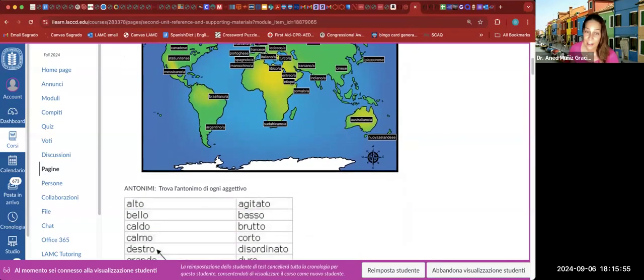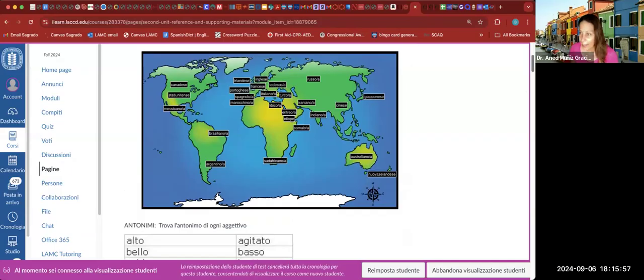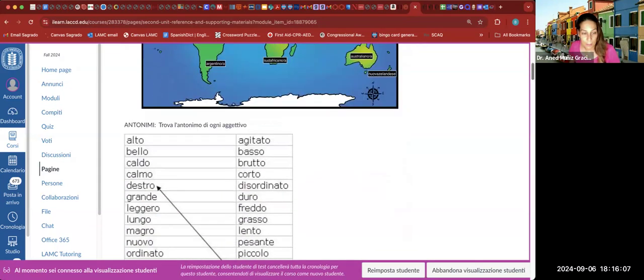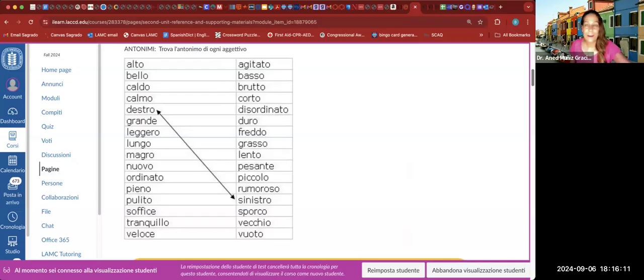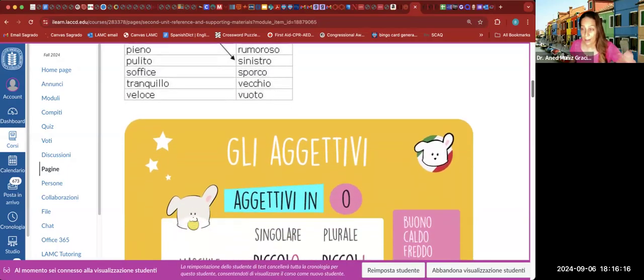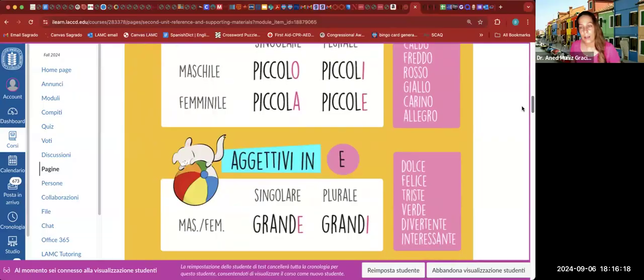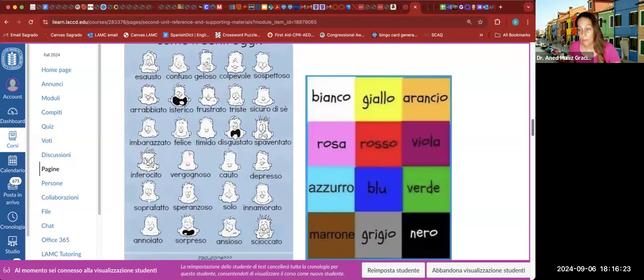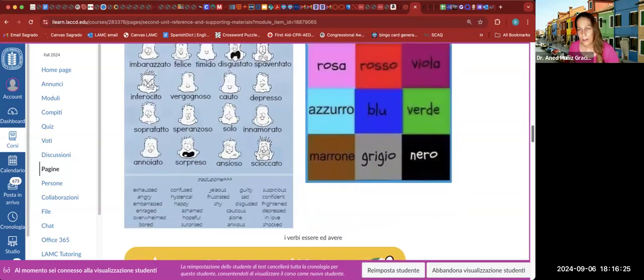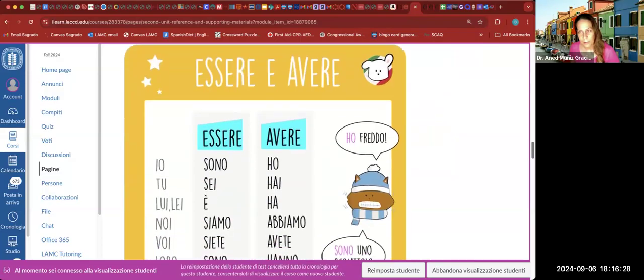So alcune nazionalità, so some nationality adjectives, and then we work with them, putting them in the masculine, feminine, singular, and plural forms. And then you have here a map, and then you have more antonyms, right? Some of them we already know from the second week, but this is a little more to add and build upon the vocabulary. And again, the grammar rules, more adjectives, then again adjectives of color.